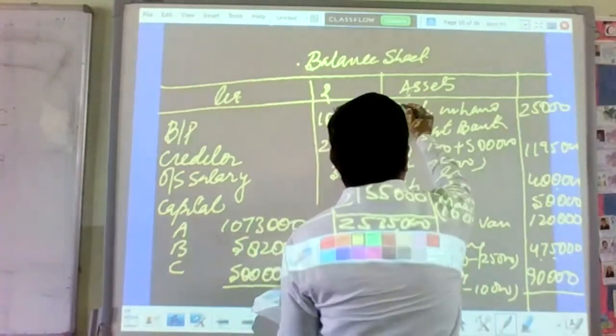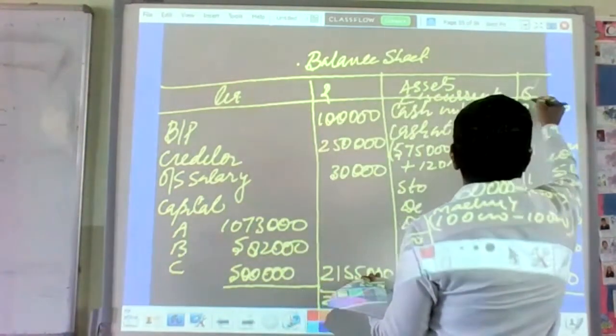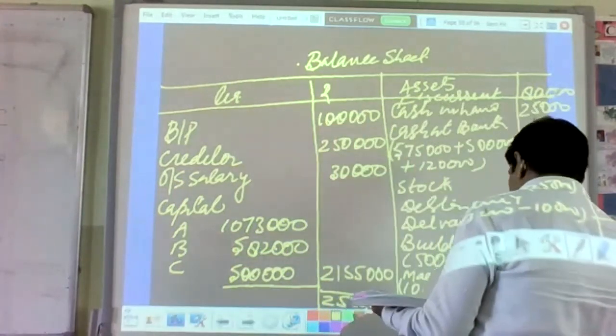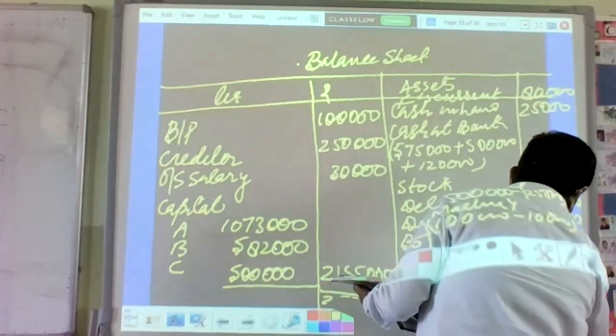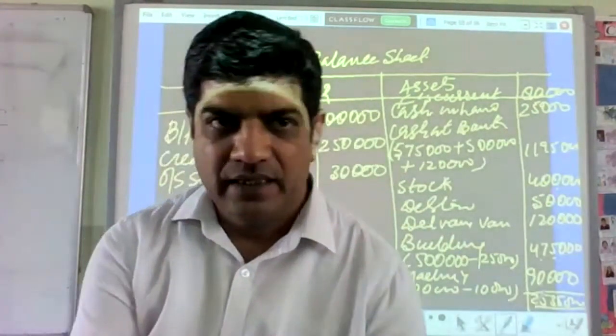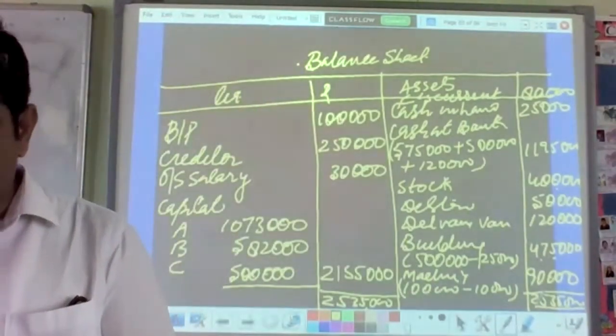And one more thing, C's current account is 80,000. So your balance sheet will be 25 lakh 35,000. That will be your answer. I hope you will understand it. Just finish this one and send to me, okay?